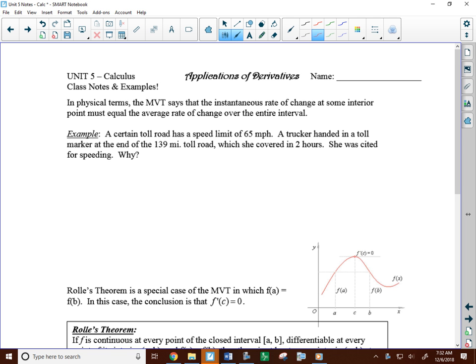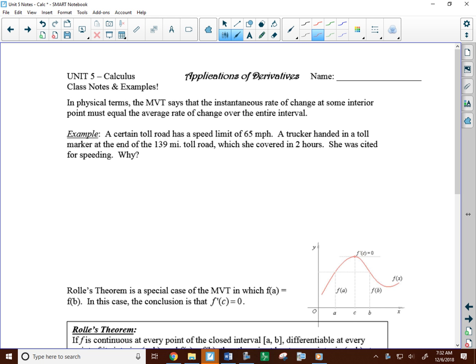Okay, so next page, I have a nice little application and then one other theorem based on MVT. This is a review. MVT says the instantaneous rate of change must equal the average rate of change over the interval at least once. Now let's see a little application of this.